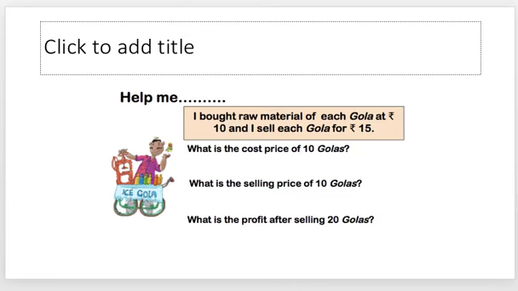First of all, the cost price of 1 gola is given, that is 10. So the cost price of 10 golas will be 10 golas into rupees 10, so that is going to be 100 rupees. Then the selling price is again 15 rupees per gola, and we have 10 golas. So 15 into 10, that is 150. And the profit will be 150 minus 100, that is rupees 50. I suppose that is clear enough.